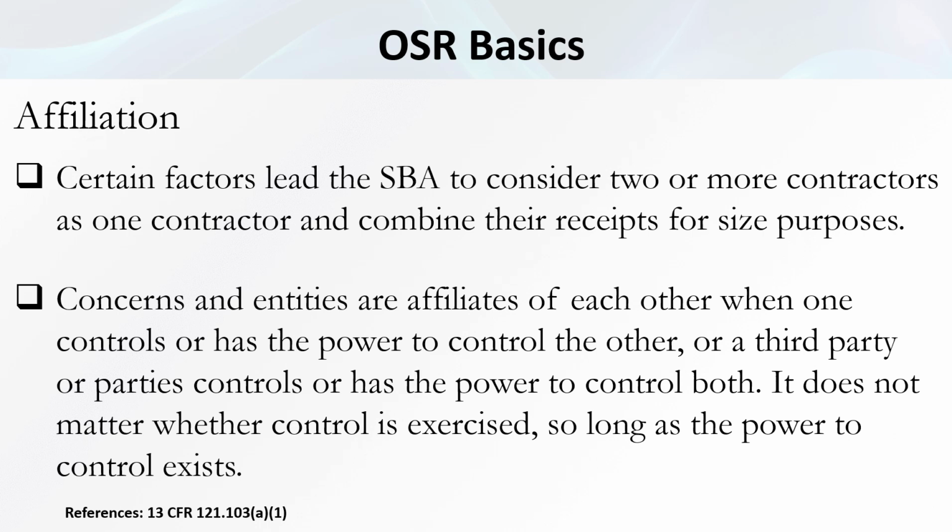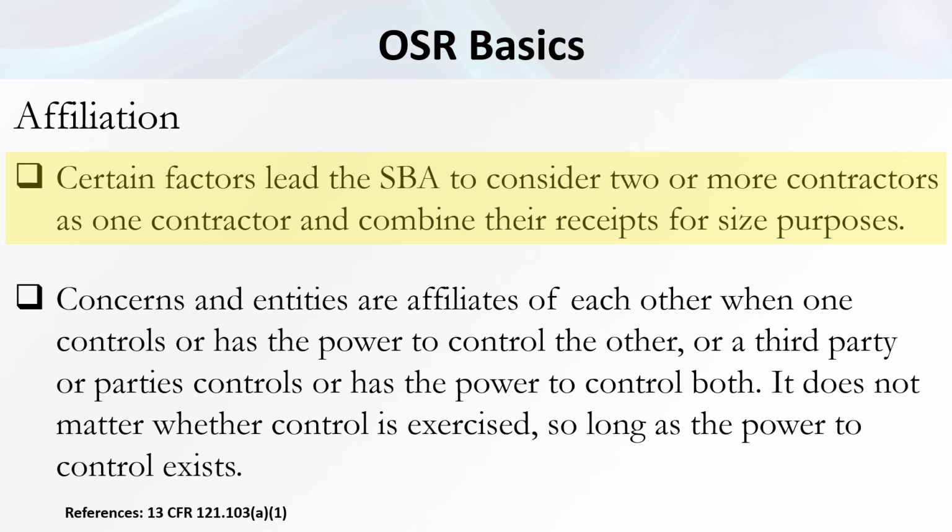The foundational concept that undergirds the Ostensible Subcontractor Rule is affiliation. Affiliation occurs when certain factors lead the SBA to see two or more contractors as one contractor, and thus their receipts are combined to determine their size for the subject procurement.